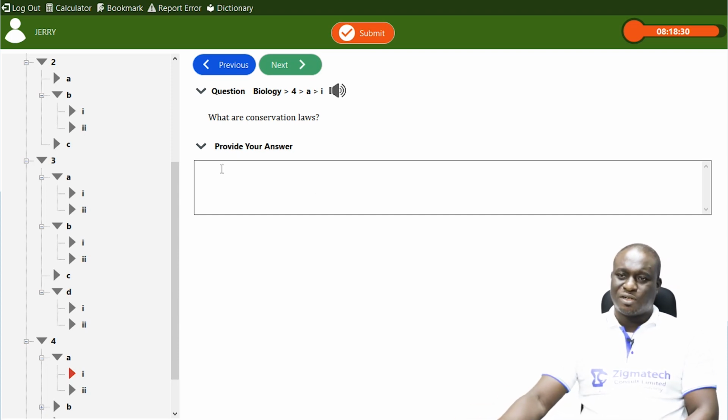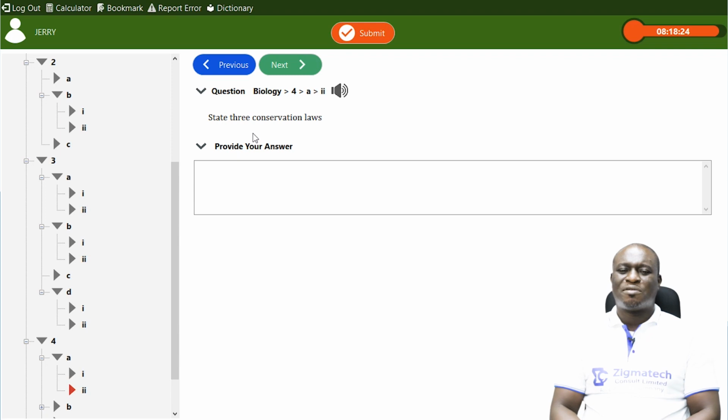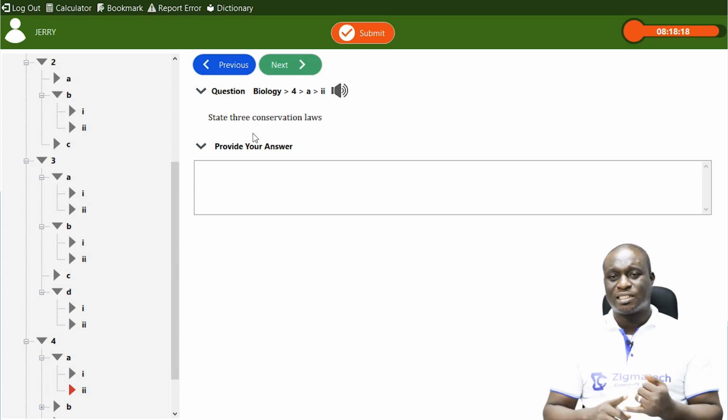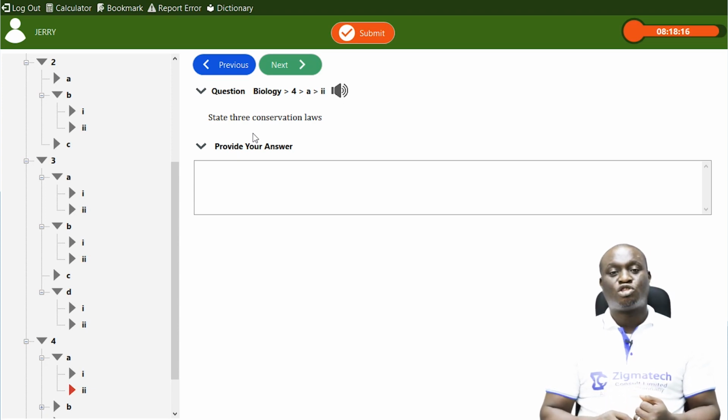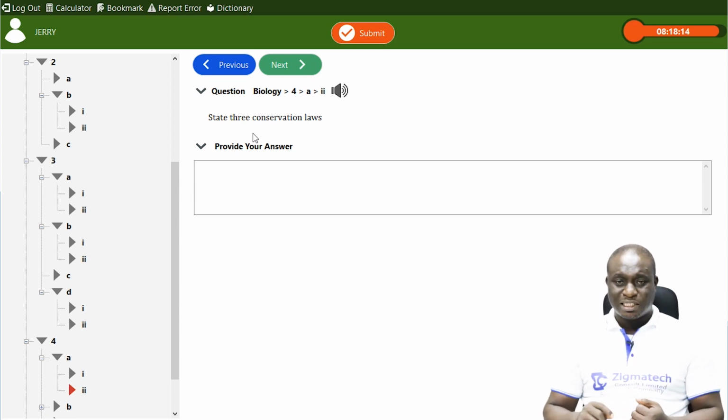There are so many conservation laws. Now, the next question says, state 3 conservation laws. One is for every 1 tree you fall down, you plant another. You see that mostly effective in developed countries. For every 1 tree you fall down, you plant at least 2 in each state. So that is also a conservation law.